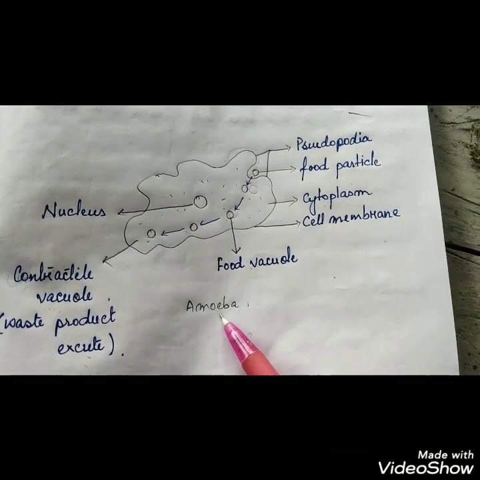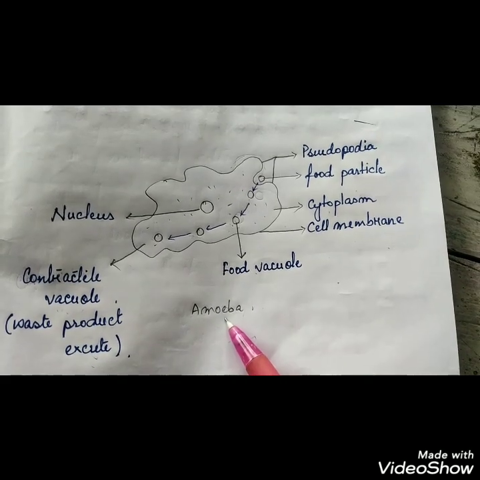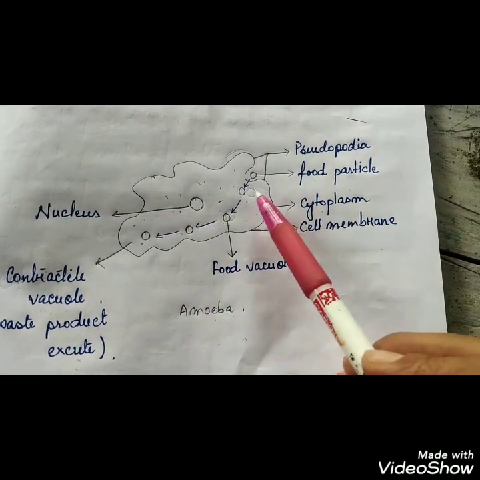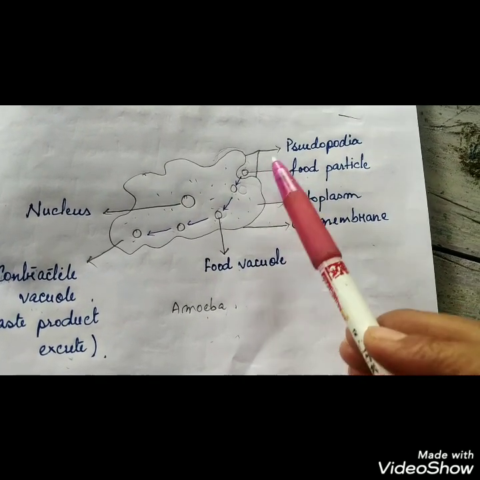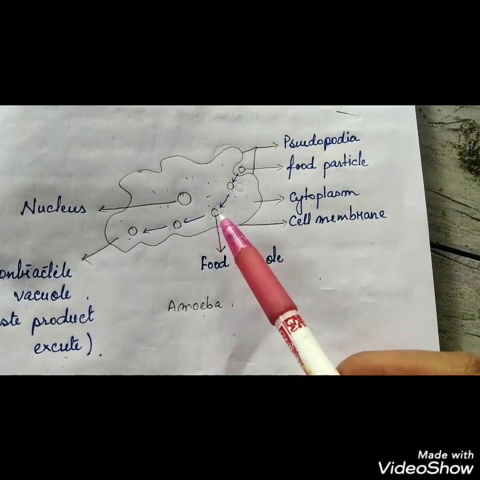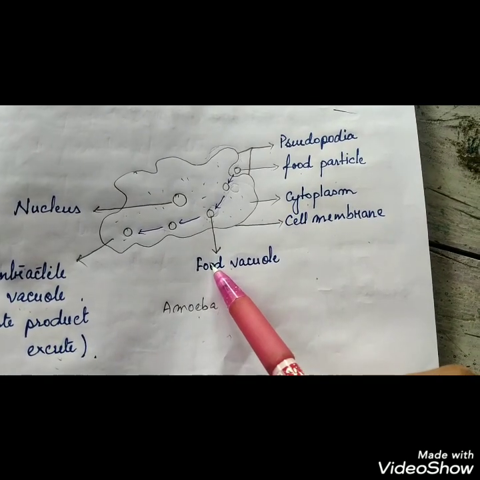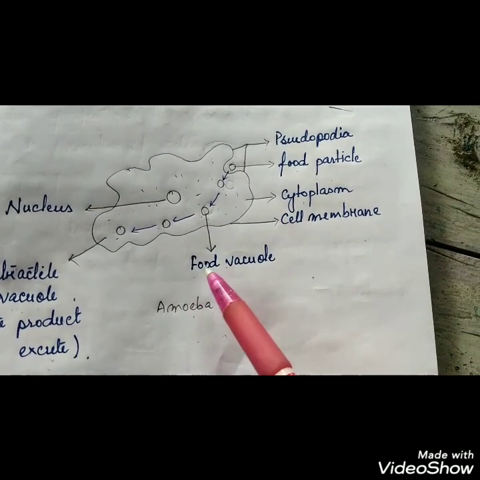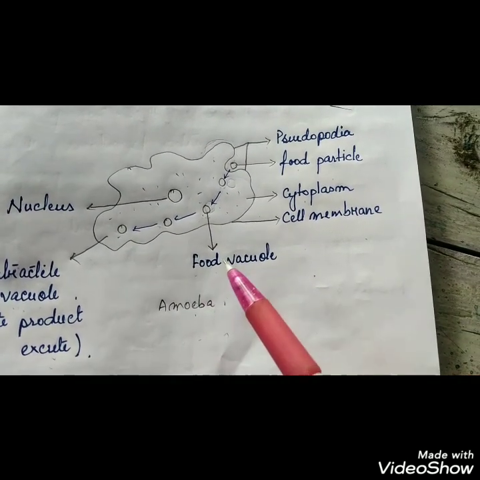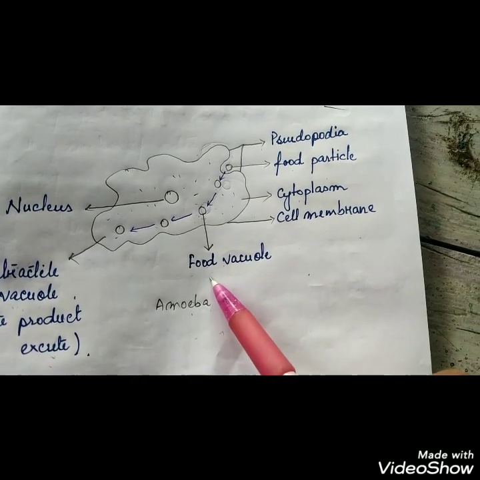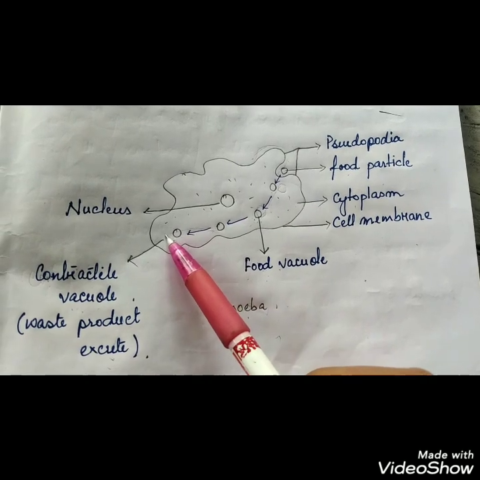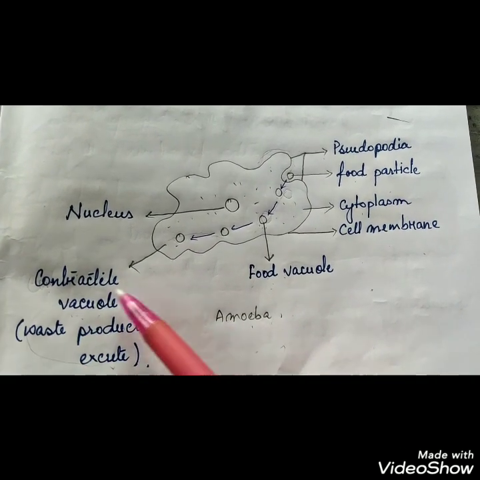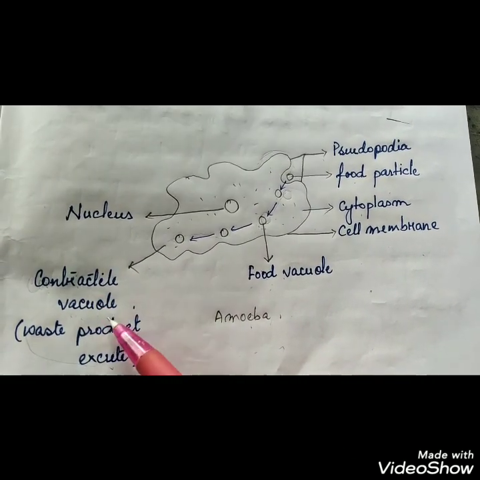In the amoeba, which is a unicellular organism, the food is ingested inside the body through the pseudopodia. Once the food is ingested, inside the food vacuole the food particle will be digested and the useful nutrients will be absorbed, and the waste material will be excreted outside the body through the contractile vacuole.